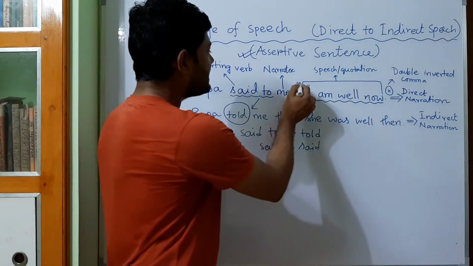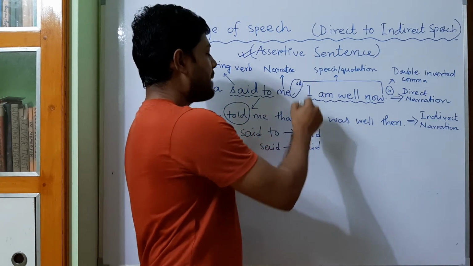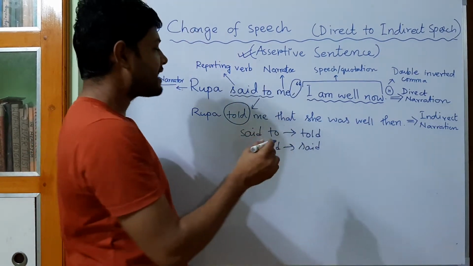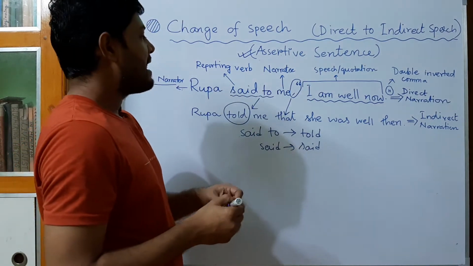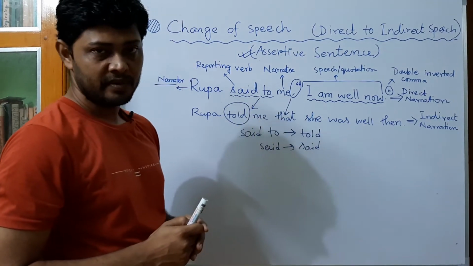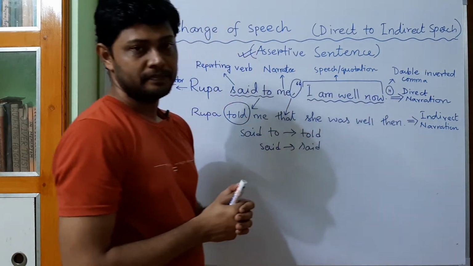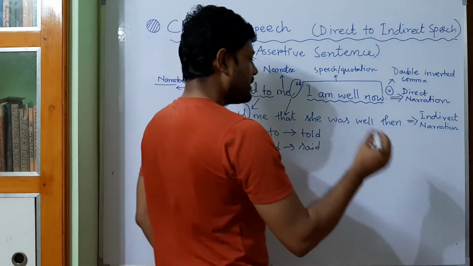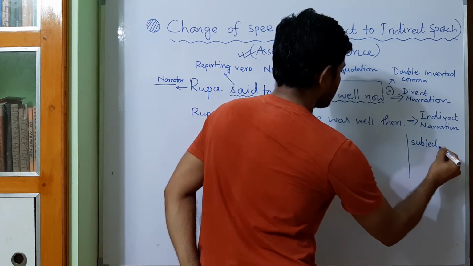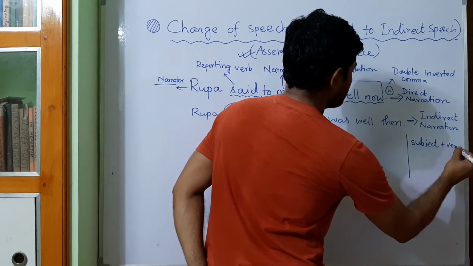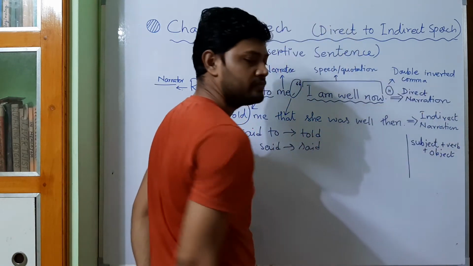After that you will find these two punctuation marks have vanished here, and in that place that has come. So comma and double inverted comma have been changed into that. Clear? Now look at this part of the sentence. Here you will find definitely a subject, then you will find a verb, and in many cases object also.